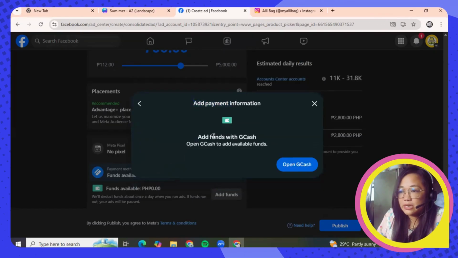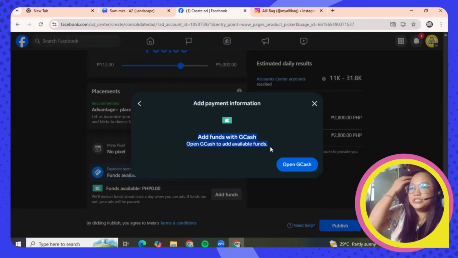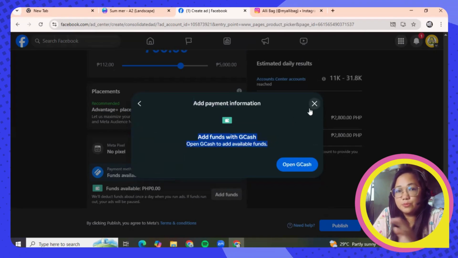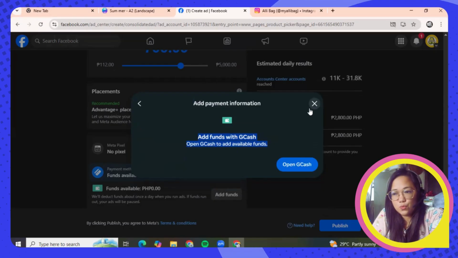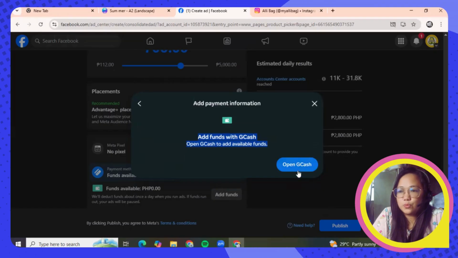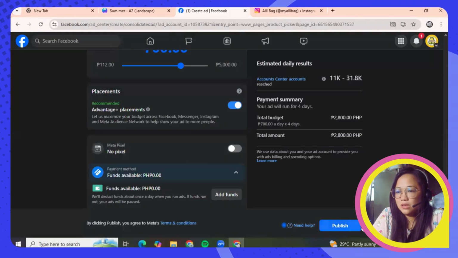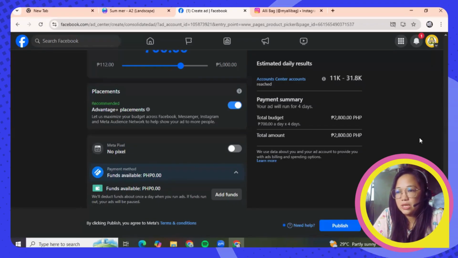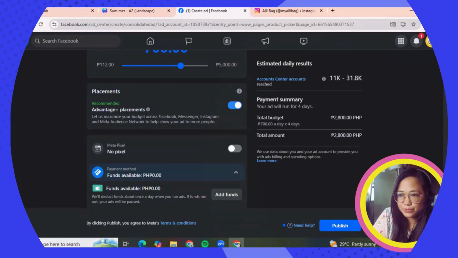So it says here, add funds to GCash. Okay, open GCash to add available funds, but we're not going to do it because this is just for a demo. Let's pretend that we've already clicked the open GCash. Okay, so there you go. If you already hit publish, then your Facebook ad will start running.